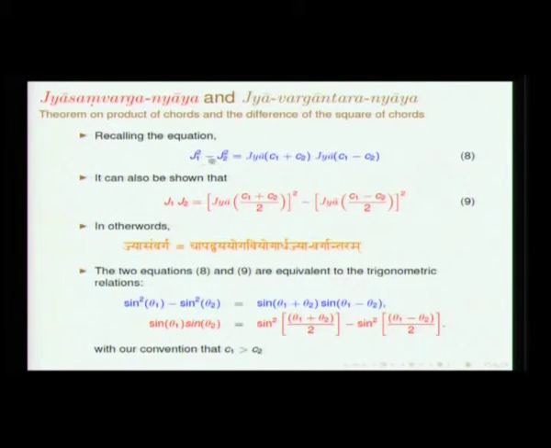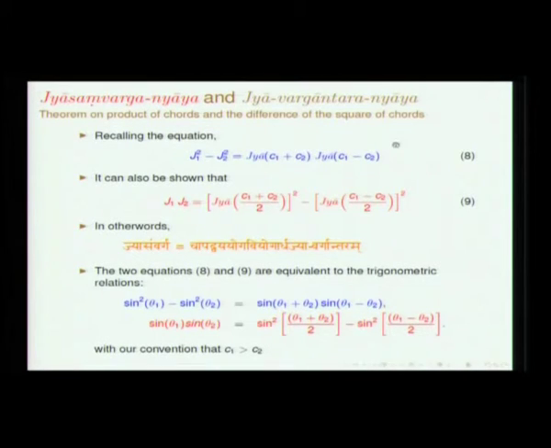So, this is jya vargantara, the difference in the squares of the two jyas. The product J1 J2 is this result, the jya samvarga, with chapadvaya C1 plus C2 divided by 2 and C1 minus C2. In fact, these results might have been taught even in schools. You can see that they are very close to the results which we generally study: sine of C plus D by 2 and C minus D by 2, so sine square C minus sine square D. This is what it is.